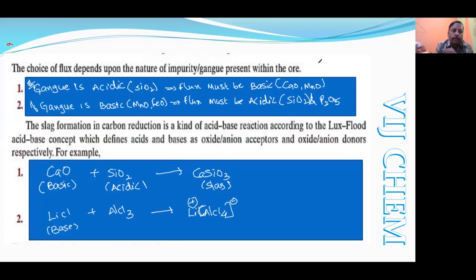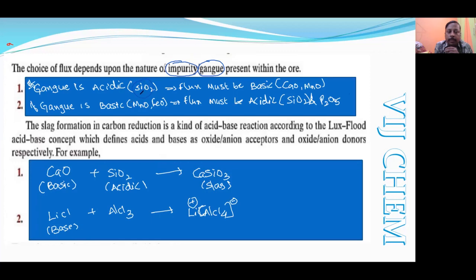See here, the choice of flux depends upon the nature of the gangue or impurity available. It is not necessary that the same substance will remain an impurity. Sometimes the same substance may be treated as a gangue, and sometimes as a flux. Suppose you are dealing with iron. Iron contains silicon dioxide as an impurity, understood?